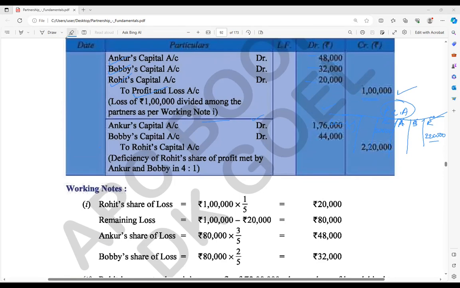Correct? Yes or no? Yes, sir. Now see the next part, that is Rohit is going to get 1,20,000 rupees profit. So how much will they give him as per this ratio, 4 is to 1? So Rohit is going to get how much? 2 lakh plus how much Rohit actually subtracted from the capital, 20,000, 2 lakh 20,000. So 20,000 into 4 by 5, that will be 1 lakh 76,000. And here also should be this one. I hope this part is clear.